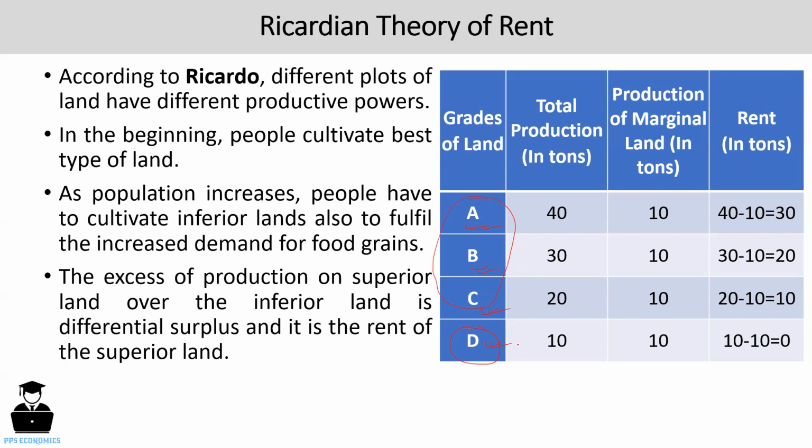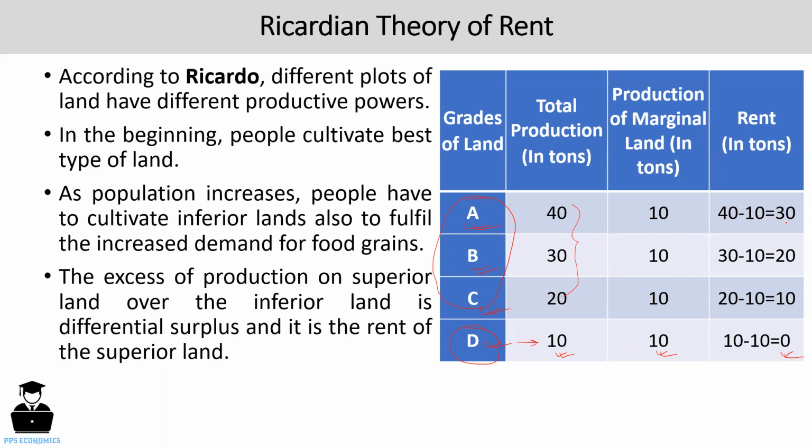Now look at the D grade of land. In case of this one, production of this D grade of land is equal to its cost of production, so there is no rent. But the other grades of land, or you can say intramarginal land, are in an advantageous position, so they earn some extra, that is rent.